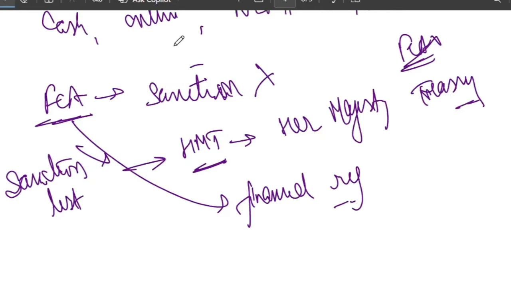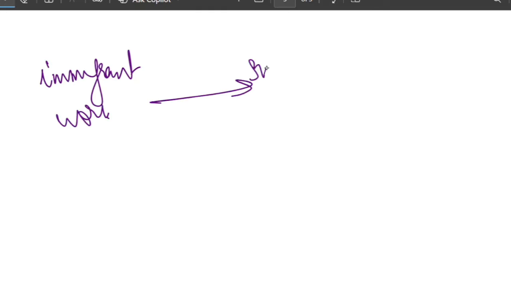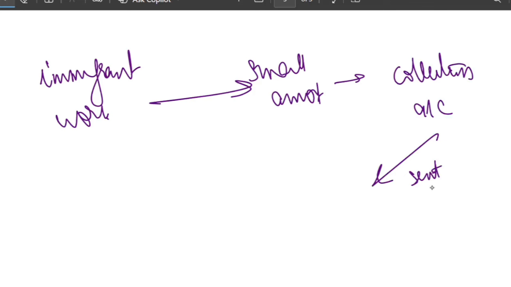Let me show you what happened. There are some immigrant workers, right? What these immigrant workers are doing is depositing a small amount into the collection account, and then the total amount is sent abroad in one single transaction. This is a legitimate method. So option A is legitimate.